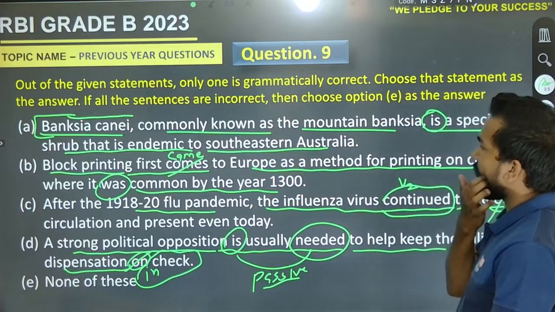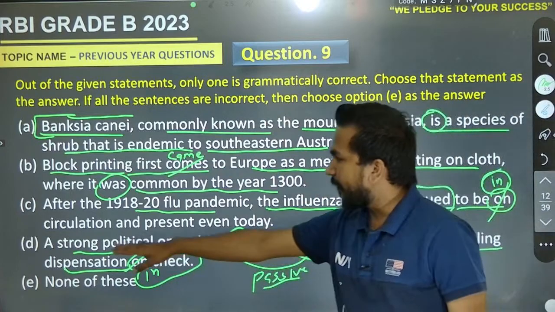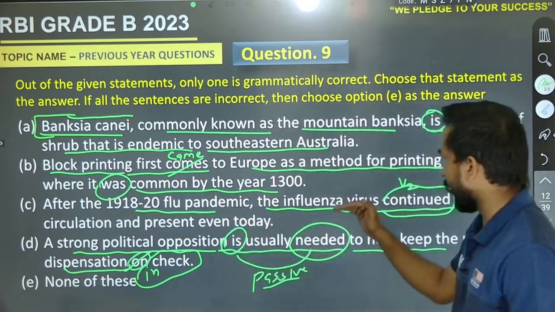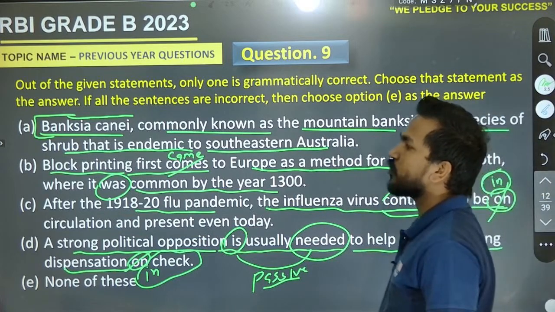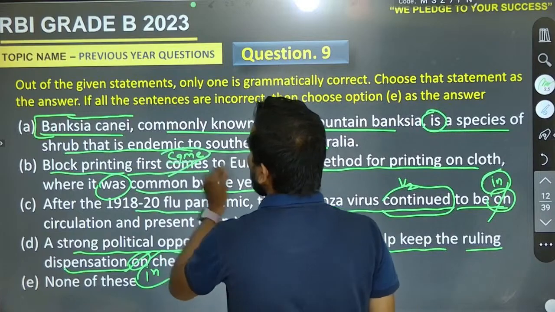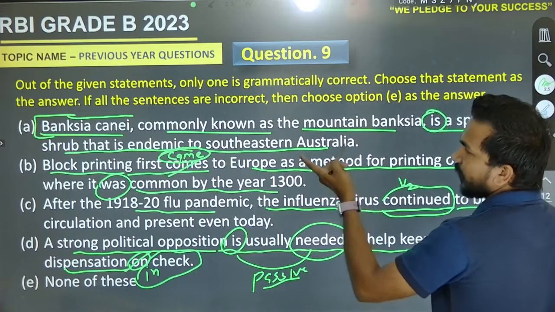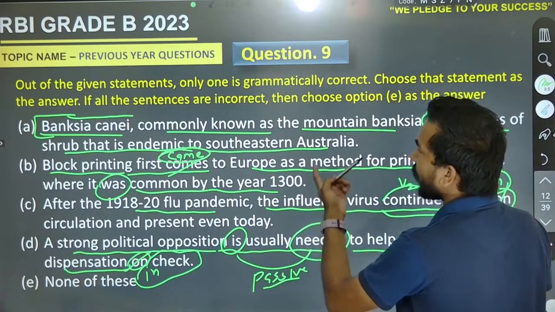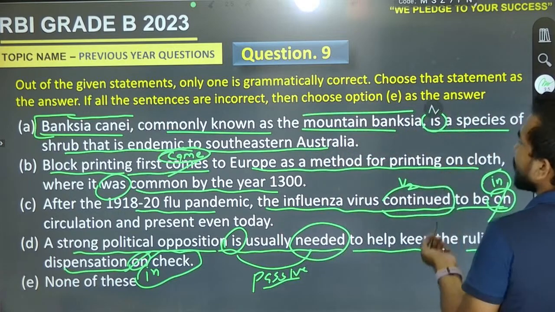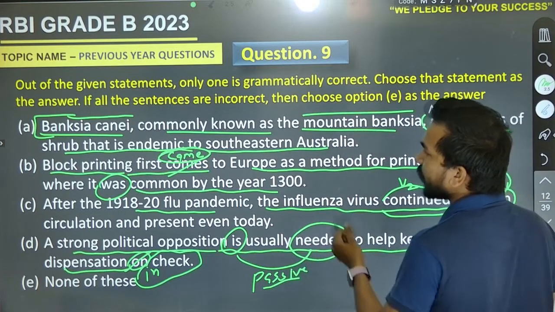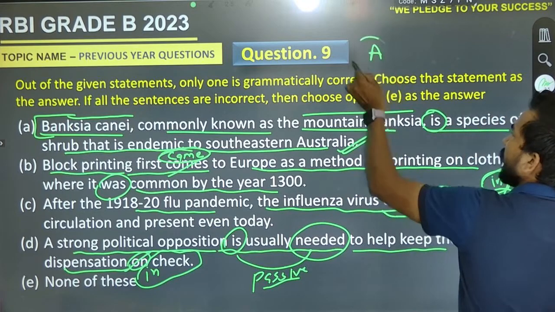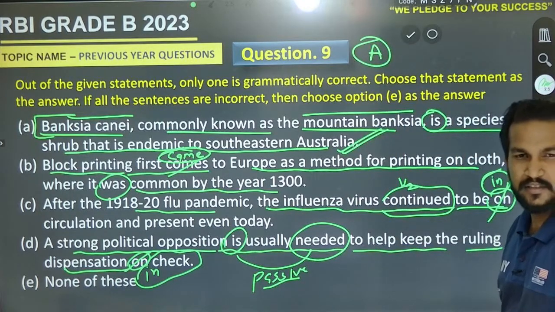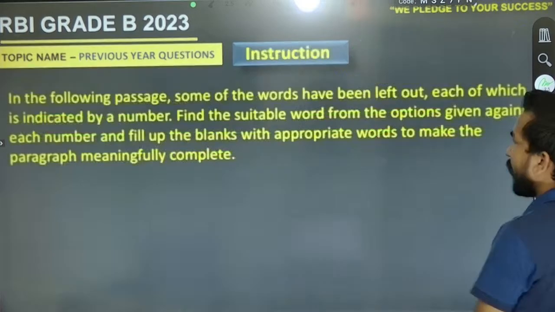So the right pair will be, here is an error in the fourth one, here is an error in the third one, that is in circulation, and here is the error also in the second one, that is came. So it must be, the right pair is Banksia canae, commonly known as the mountain Banksia, is a species of shrub that is endemic to southeastern Australia. So it must be A, not E also. Yes, perfect. Come to the next one.